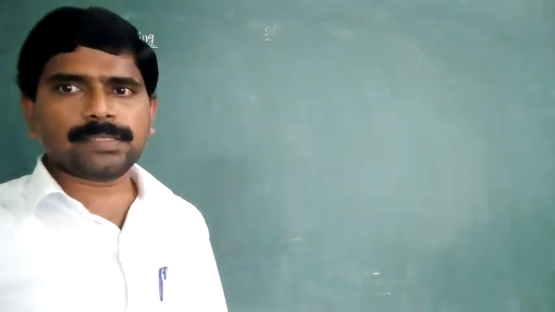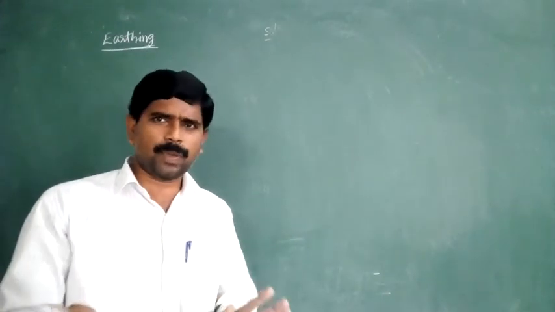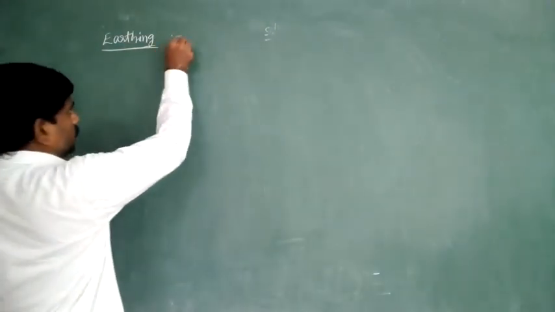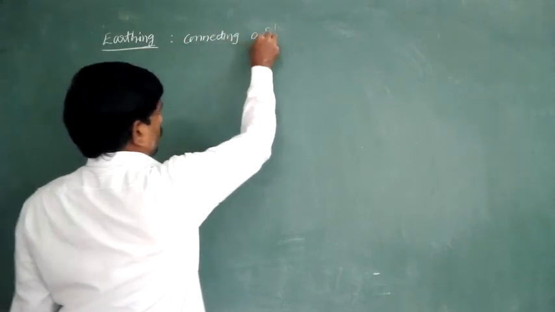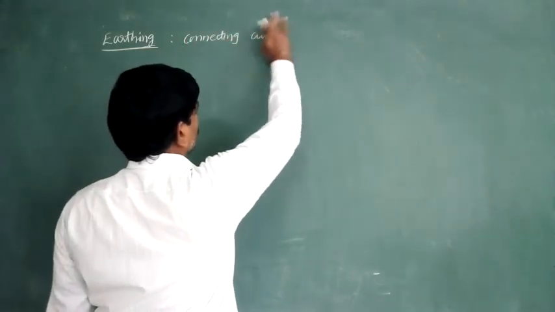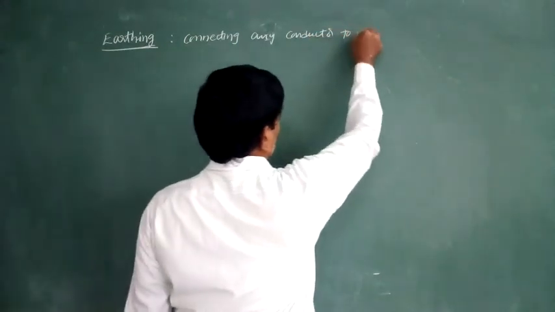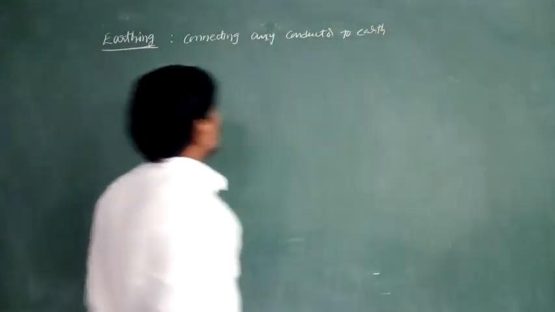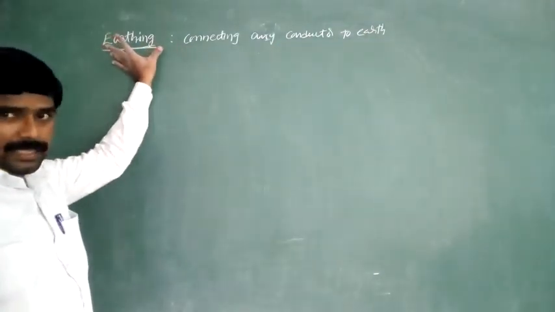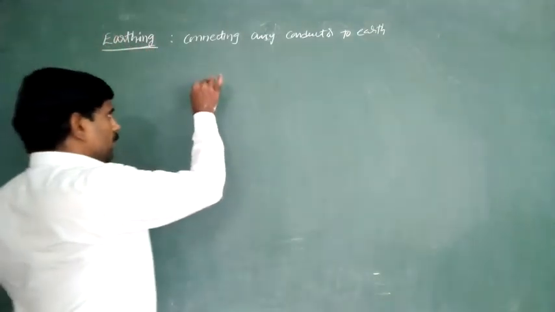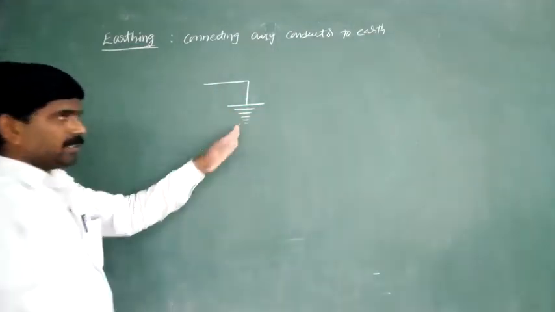Earthing means connecting a conductor, whatever the conductor may be, to earth. Connecting any conductor to earth, that is what we call earthing. If you take any conductor and it is connected to the ground, that is the earthing symbol.